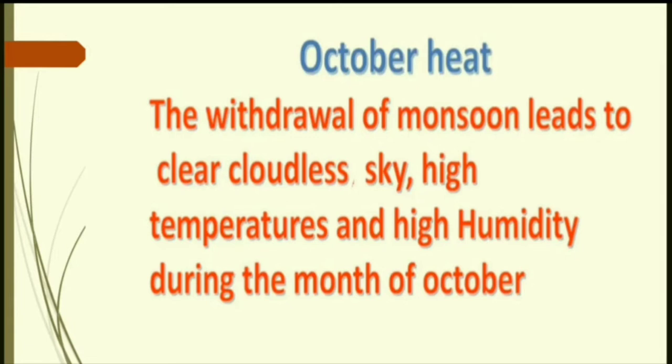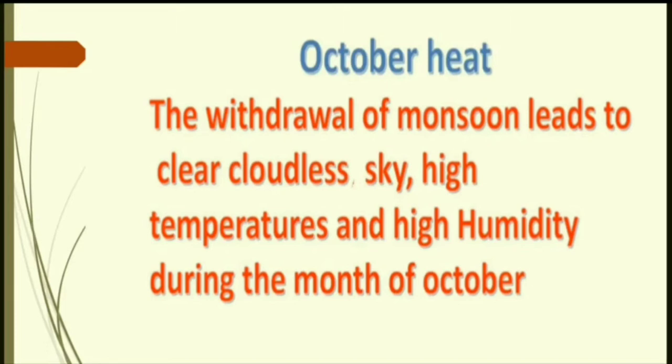During this period there is also October heat. Why? Because the withdrawal of monsoon leads to a clear cloudless sky. Monsoon is going back, now the sky is clear, there is no cloud, only white patches can be seen, not dark brown or black cloud. Because of that there is high temperature, as cloud is one of the factors that maintain temperature. With a clear sky, the sun's rays reach the earth directly, so it increases the temperature of the earth.